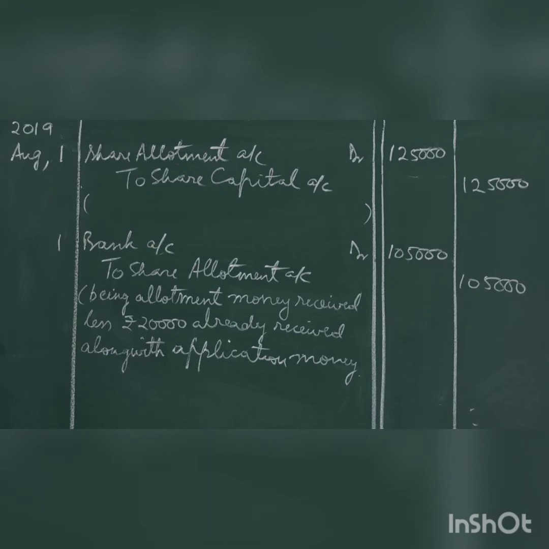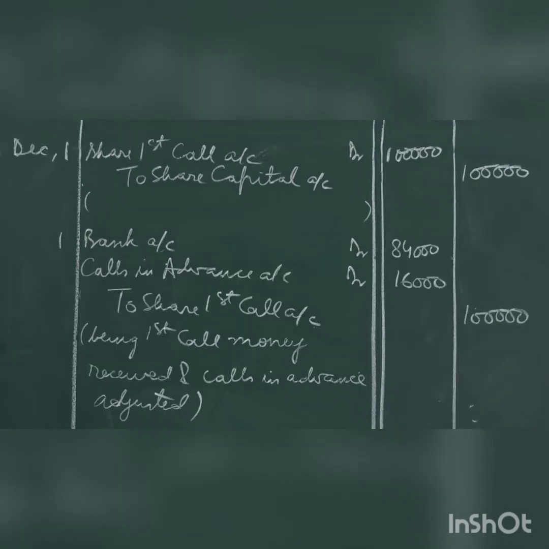On the same date, bank account debit to share allotment account with 1,05,000. Why 1,05,000? Because one of the applicant, if you see the table, had already paid excess money with his application for allotment. So that 20,000 will be deducted from 1,25,000. In the ratio mentioned like this, being allotment money received less rupees 20,000 already received along with application money.